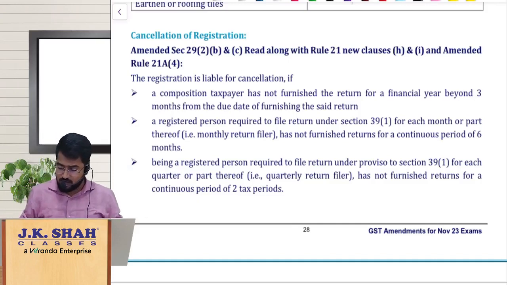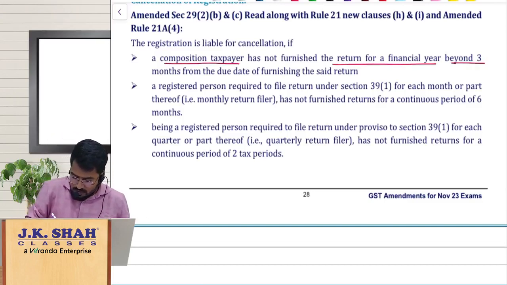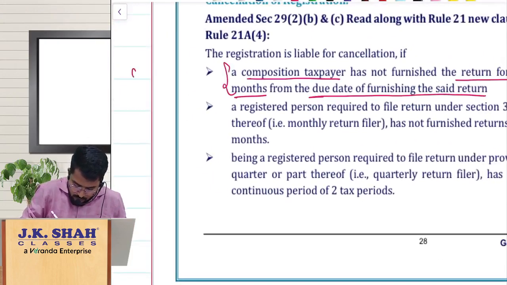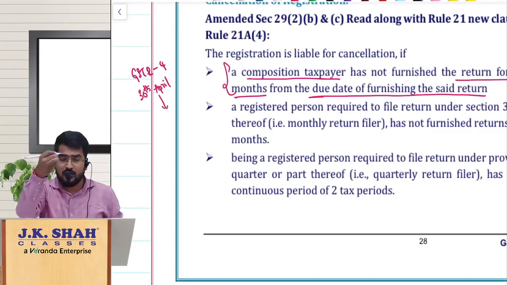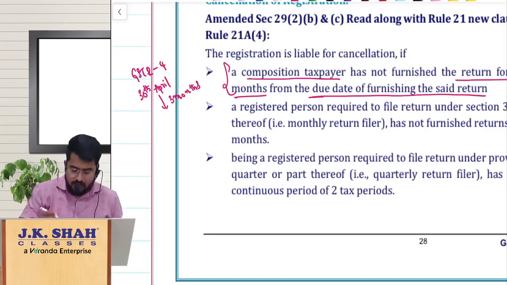There they have added certain new points saying that if you are under composition scheme, and not filed your return for a financial year beyond 3 months from the due date of furnishing the said return. That means, see, there is GSTR 4, the deadline is 30th April. After 30th April, after the deadline is over, even after 3 months you have not filed your GSTR 4, then they can cancel your registration. Okay, this is one thing.